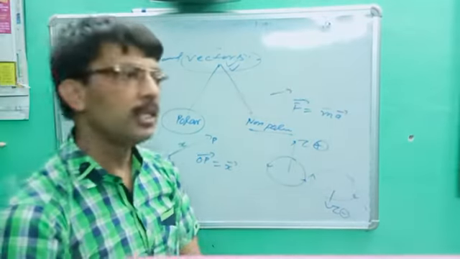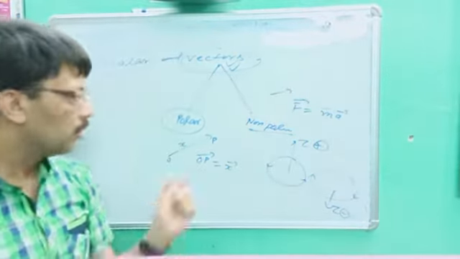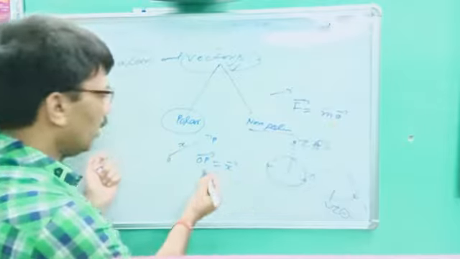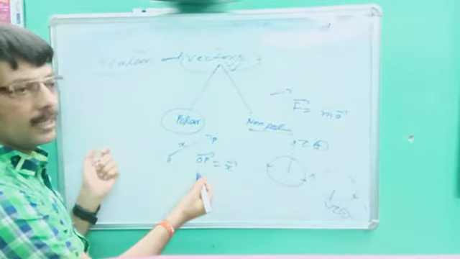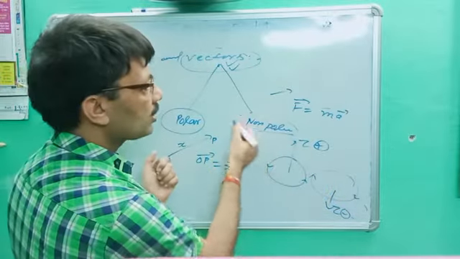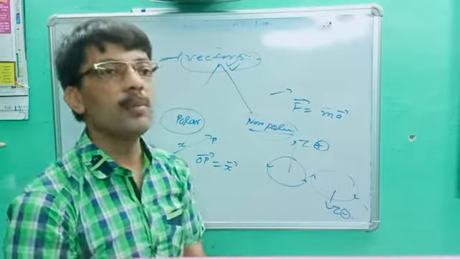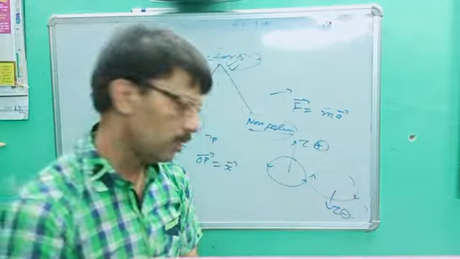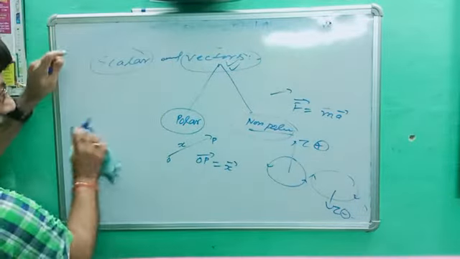Are you getting the point? In your syllabus, both vectors are there: polar vector and non-polar vector. Force, acceleration, velocity are called polar. And torque, angular momentum, these vectors are called non-polar, whose direction will be only upward or downward. Okay, so these are the types of vector.